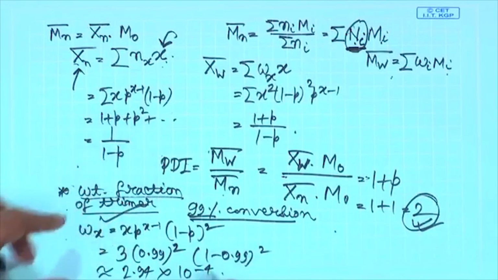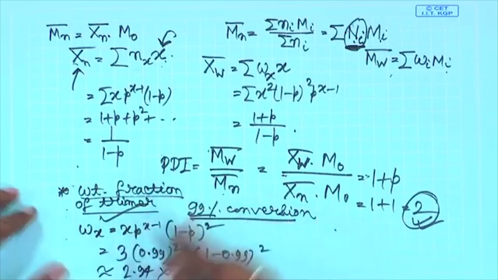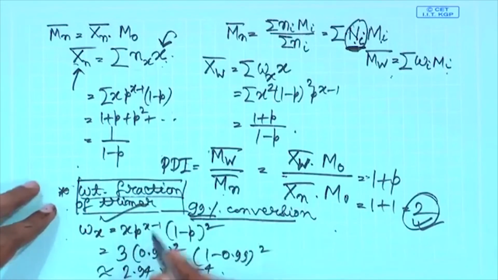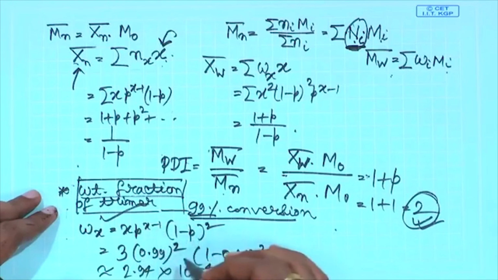To save some time, I do not want to calculate it again. These are some of the very simple problems that you can tackle with this. It is also informative, and you can find out for yourself what the number fraction will be for a dimer, trimer, and so on. You will find that some of them are higher than the big polymeric species. However, the big polymeric species contribute much more in terms of weight than these very small species. That is more evident when you plot the weight fraction as a function of x.